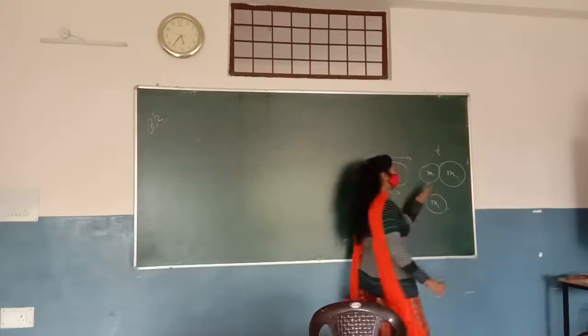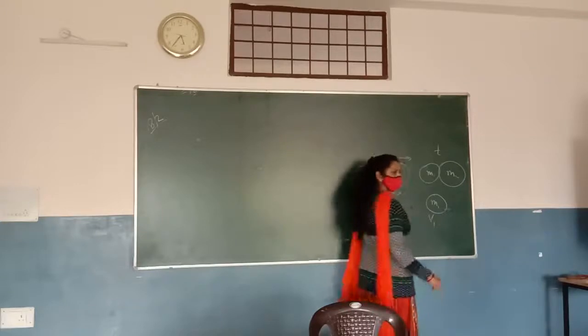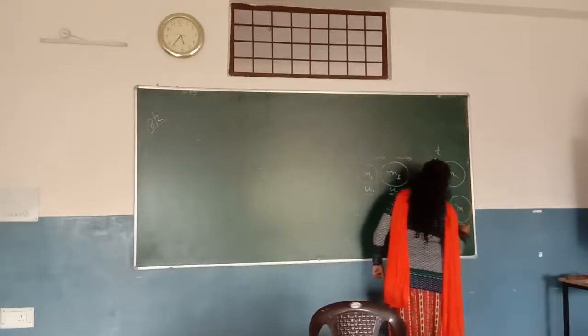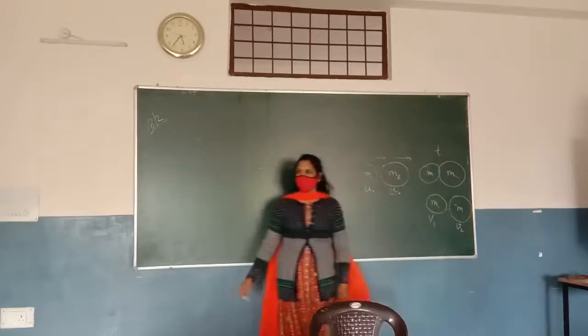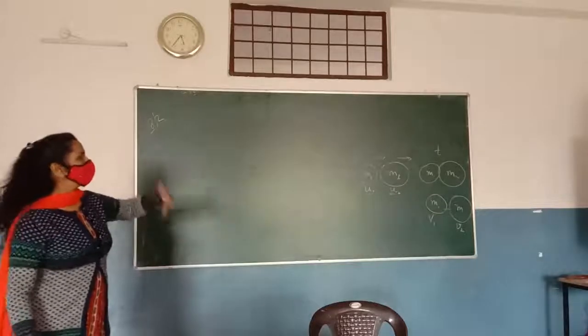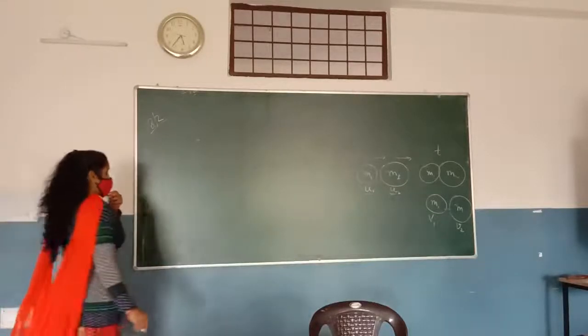The body of mass m1 now has velocity v1 and the other body has velocity v2. Is it clear? You have to write all the statements here: what is m1, u1, u2, m2, v1, v2.